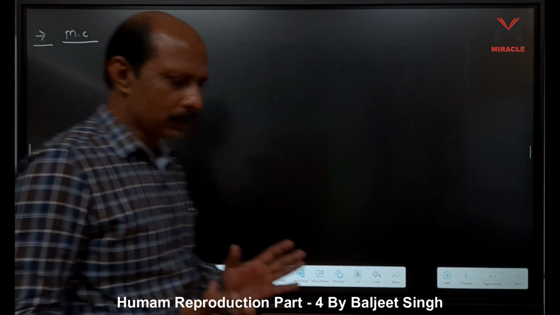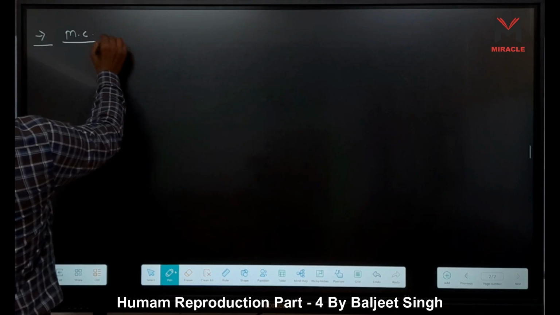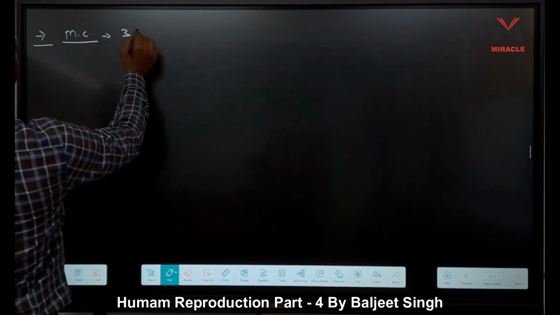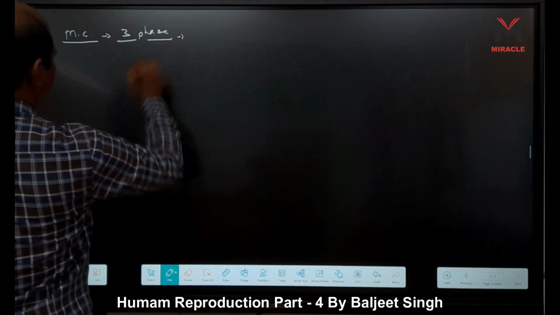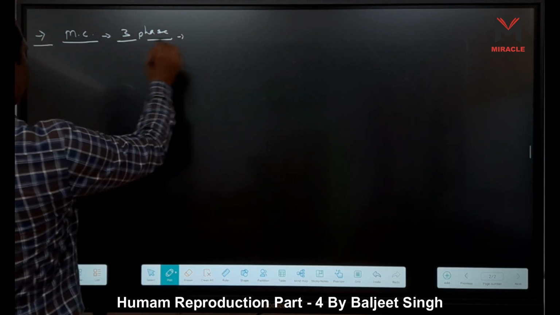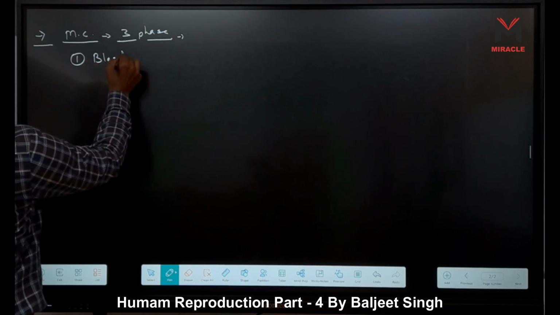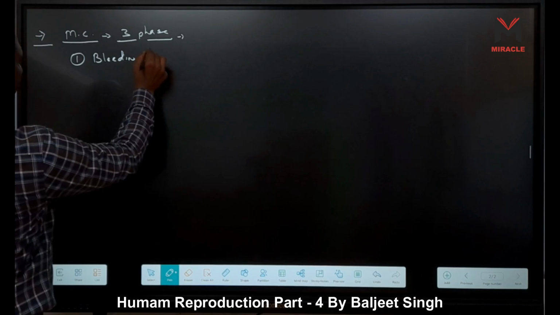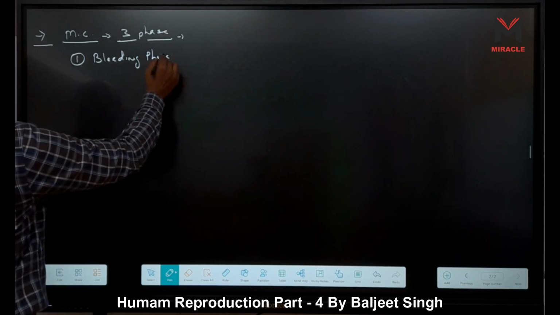Look here, it is divided into 3 phases. What 3 phases are there? 3 steps, we can say 3 phases. First one is here, bleeding phase, right?